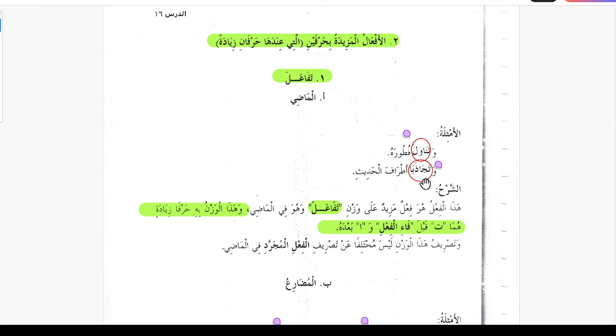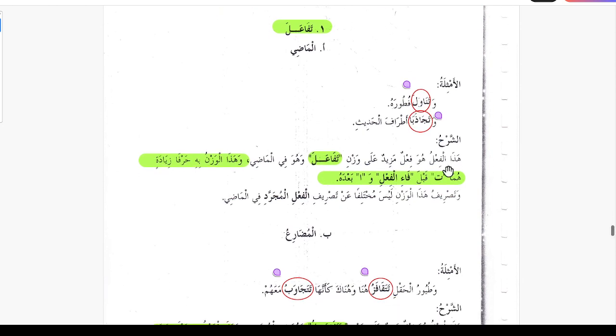Another example is watajazaba atrafal hadith. So this verb is tajazaba yatajazabu. Again, this falls in the same group and means to engage. So they both engaged in a conversation. These examples are from the main lesson, which you're going to study next time.